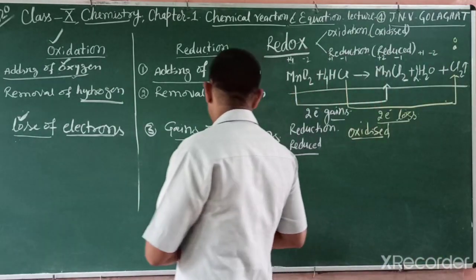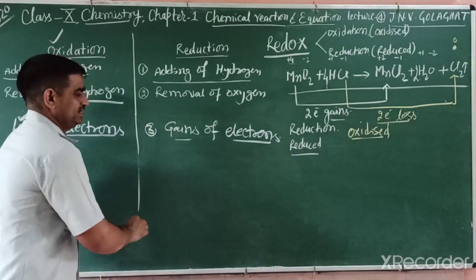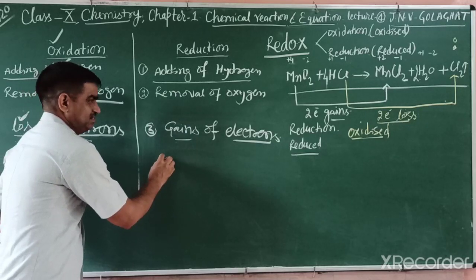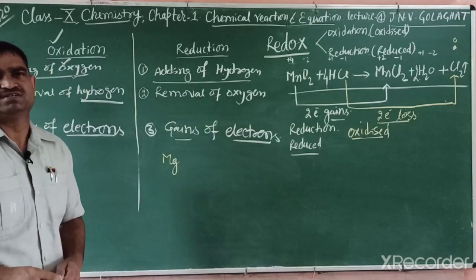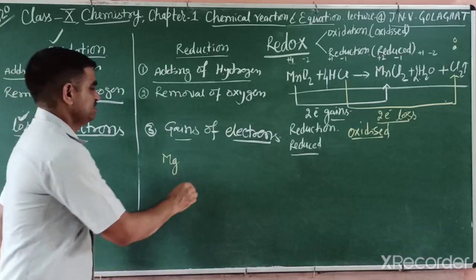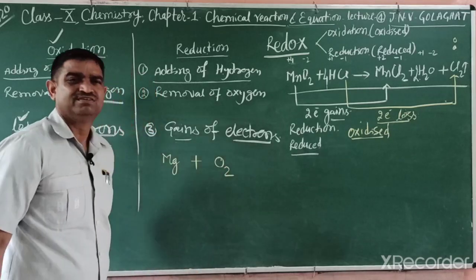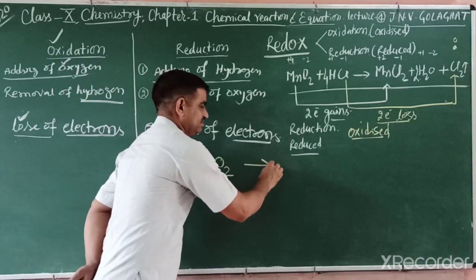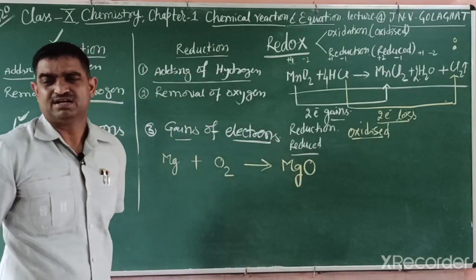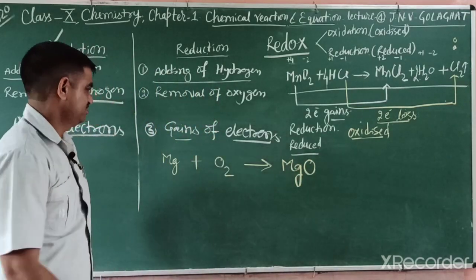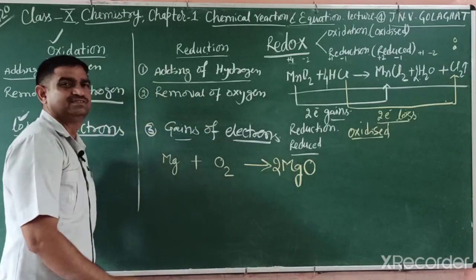This definition we can again explain with the earlier reaction. What is the earlier reaction? That we studied with magnesium ribbon. In that magnesium ribbon, what are we showing? Magnesium bonds with oxygen. Then what do we get? That is a white powder, magnesium oxide. In the earlier class we already discussed. So we balance this reaction then. Magnesium oxide.